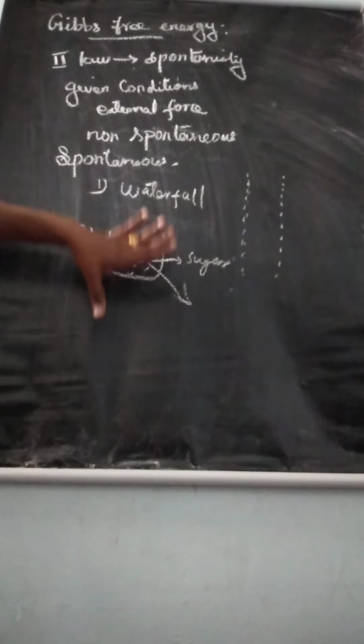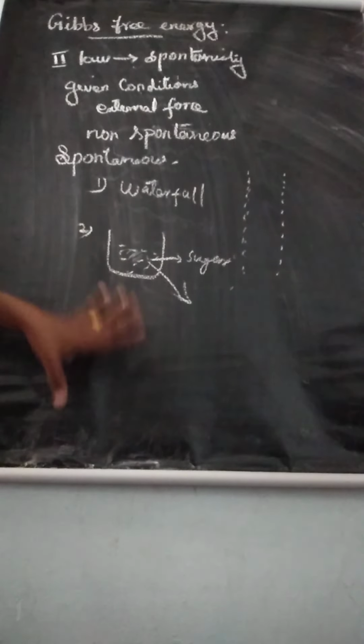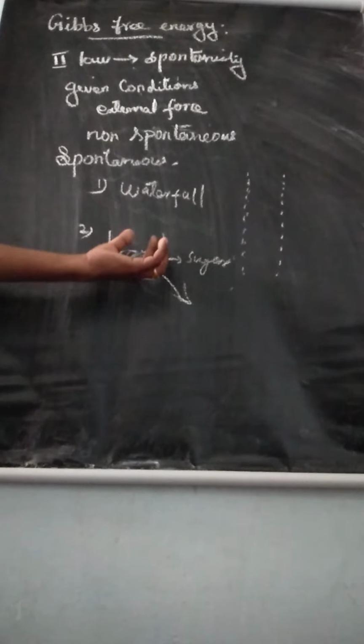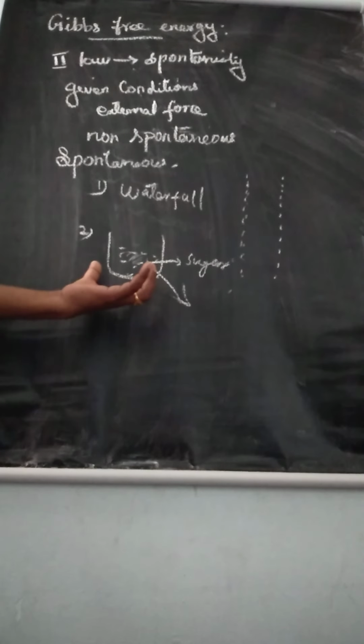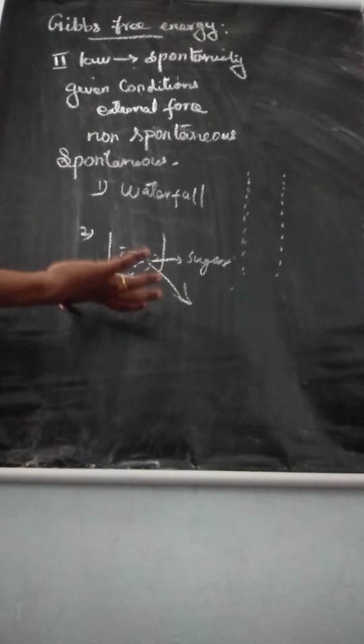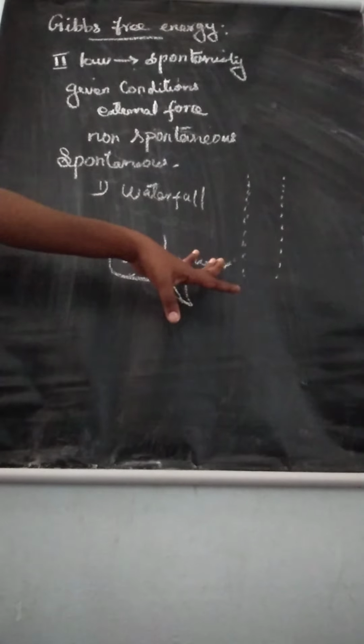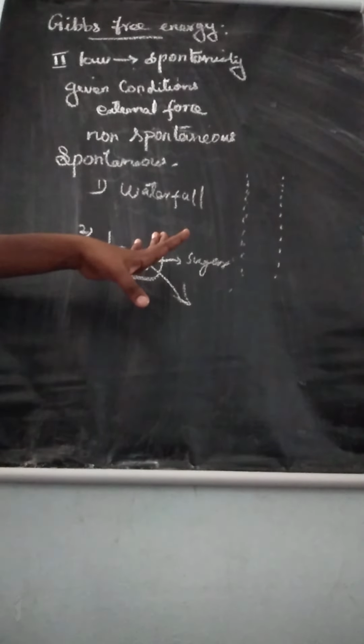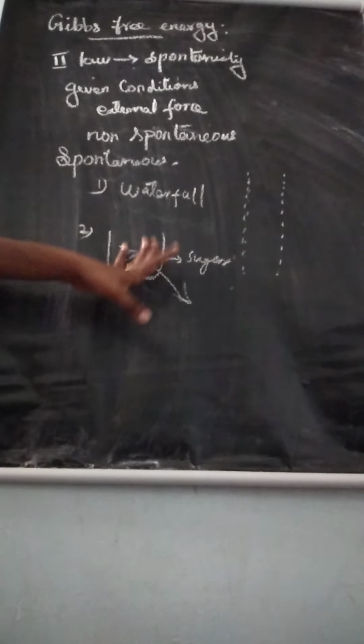No. So that is spontaneous. A lump of sugar dissolves in a cup of coffee, but it never reappears in its original form.